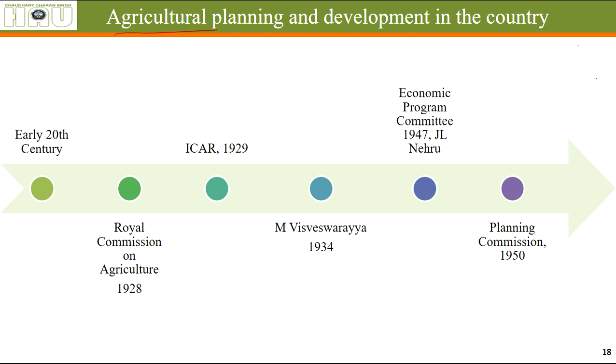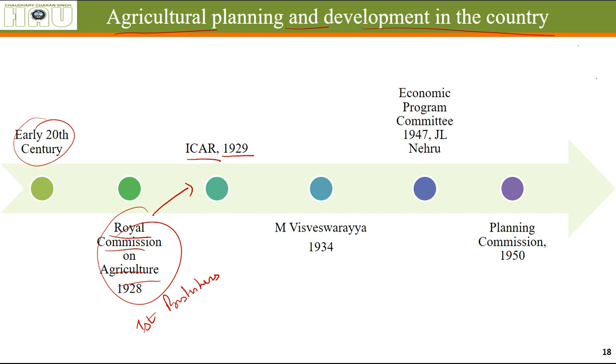Agricultural planning and development in the country. In the early 20th century, this was the first step taken by the Britishers by establishing a Royal Commission on Agriculture, which led to the development of Indian Council of Agricultural Research in 1929. M. Visvesvaraya was the first person who brought in the term planning for agriculture.